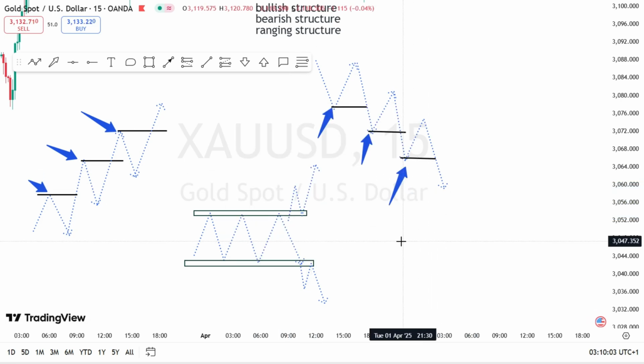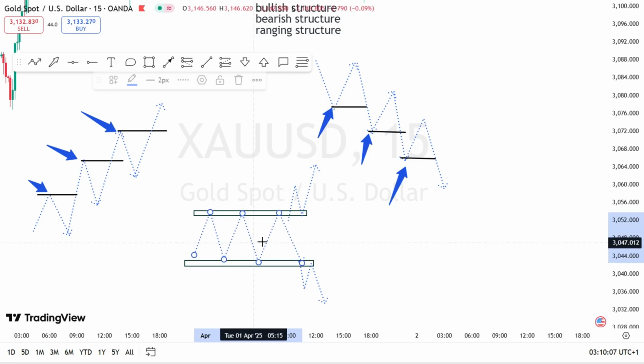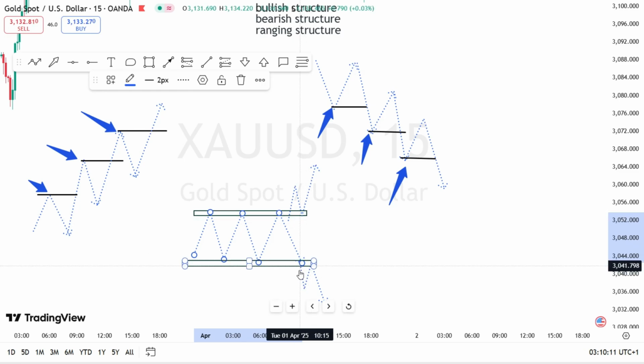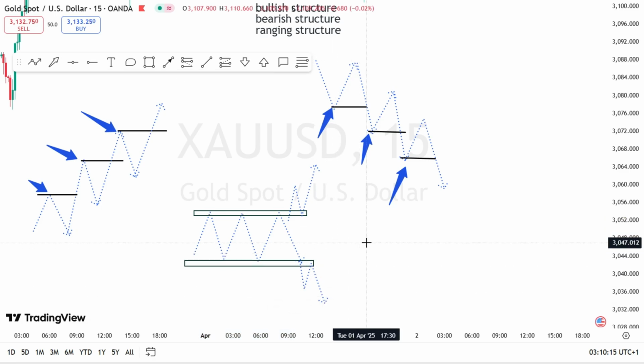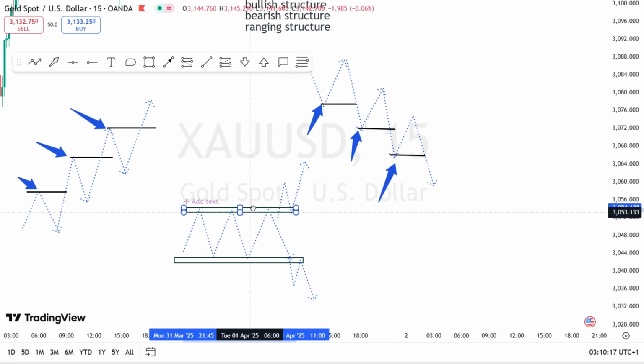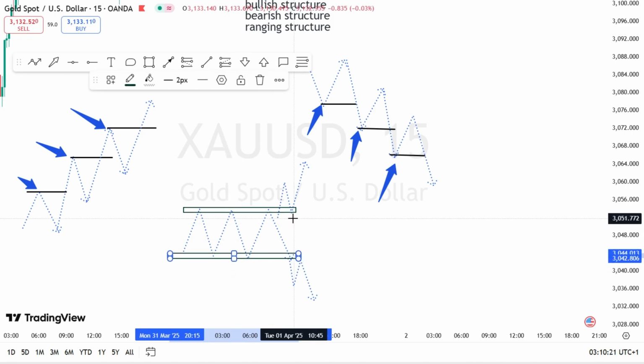Once this move going upwards takes out the high, it means market is forming a bullish trend. So in the ranging market, you don't sell or buy in the ranging market. You wait for breakout and retest, then you buy. The same way, you wait for breakout and retest, then you sell. Alright? So resistance and your support. So we wait for a breakout from your resistance and retest the resistance.